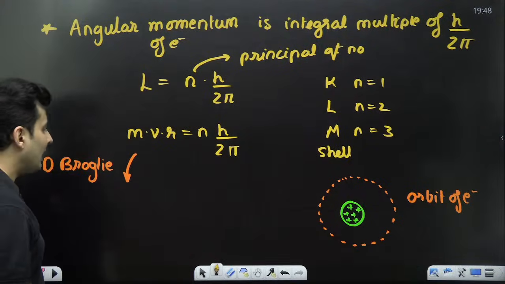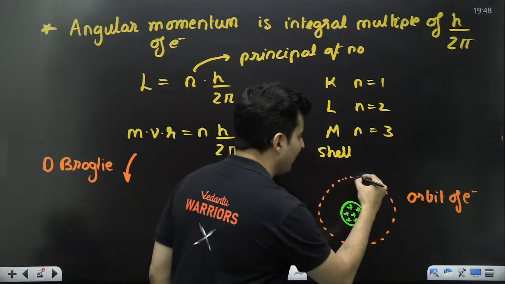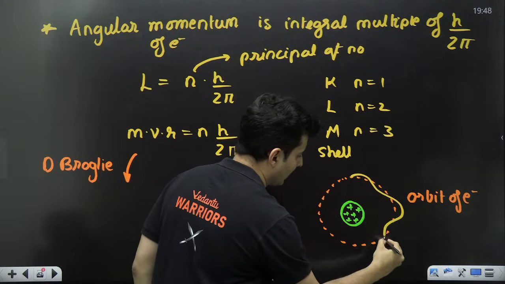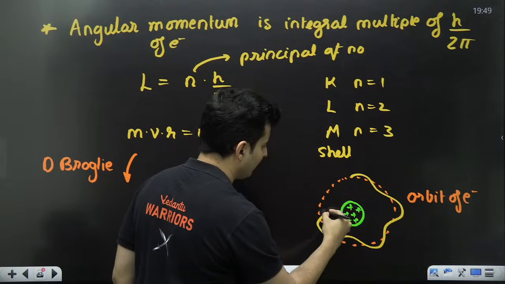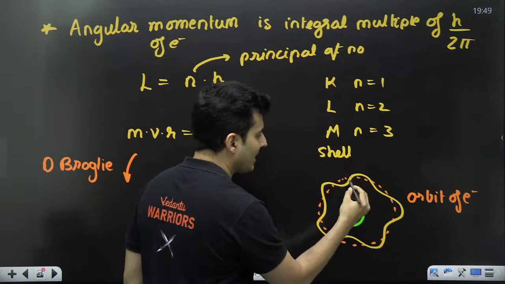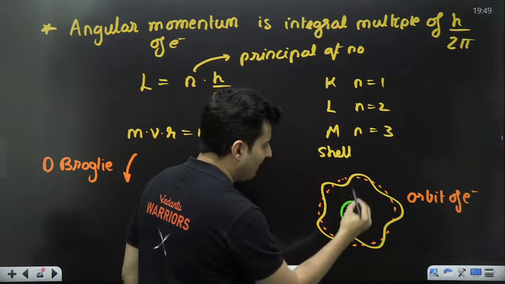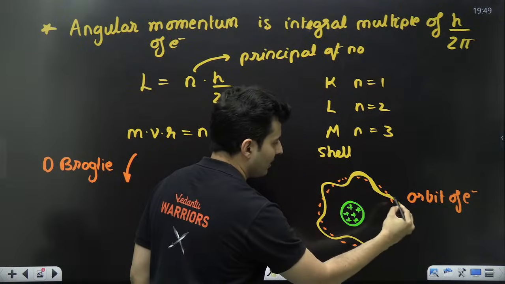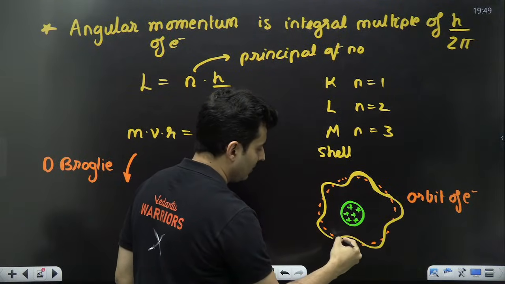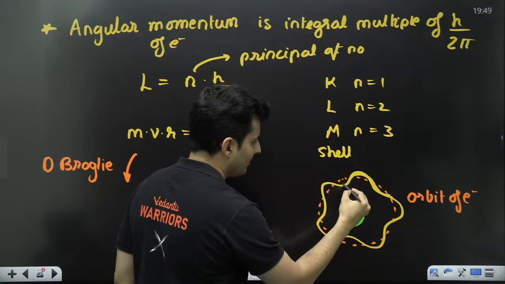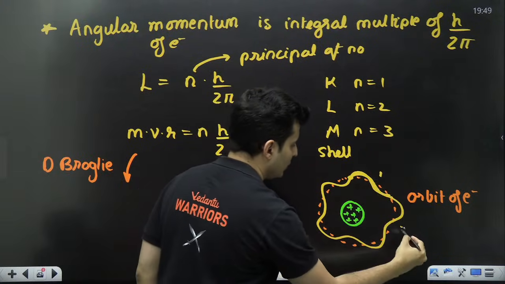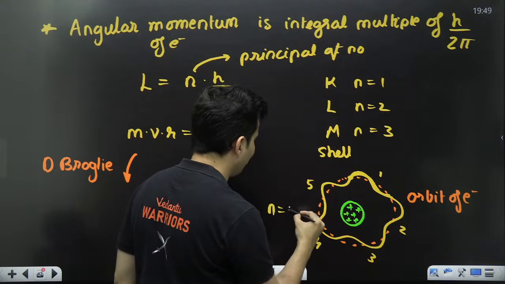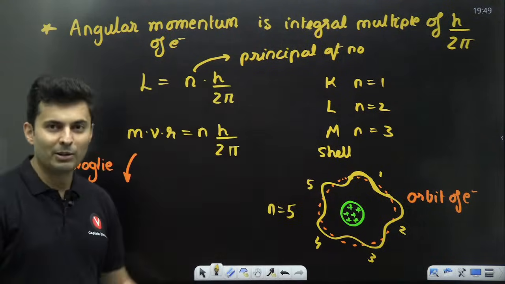Okay. So it so happens that the de Broglie wavelength exactly fits in as many number of times as the principal quantum number. So you can see, this is the de Broglie wavelength I am showing. This is the first wave. Can you see? This is the first wave. This is the second wave. This is the third wave. This is the fourth wave. This is the fifth wave. So 1, 2, 3, 4 and 5. So that means the principal quantum number will be 5.